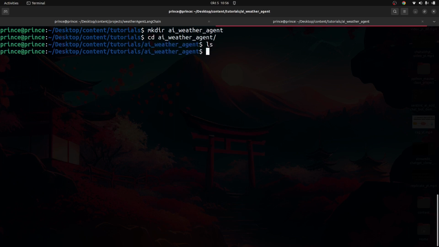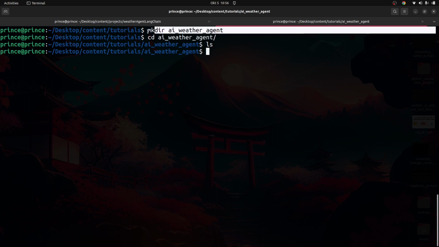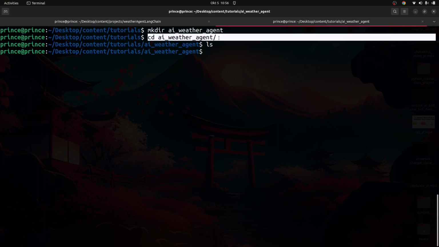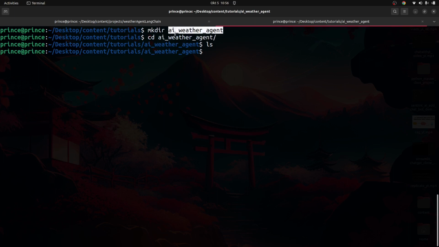Once I'm in here, you can see right now I have nothing inside of this project directory. So what I'm going to do is create a Python virtual environment in here. This one is going to work for Windows, Linux, and MacBooks. Once I have that, you can also change directory into the folder that you just created, which is called AI weather agent.